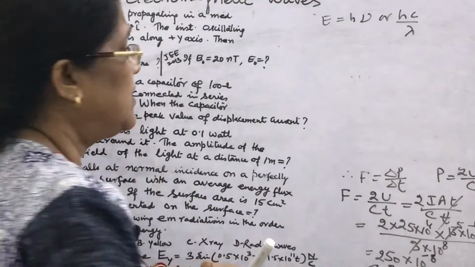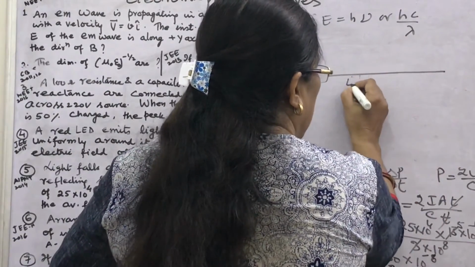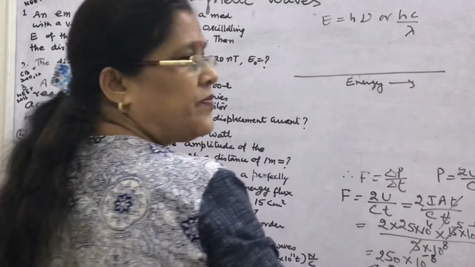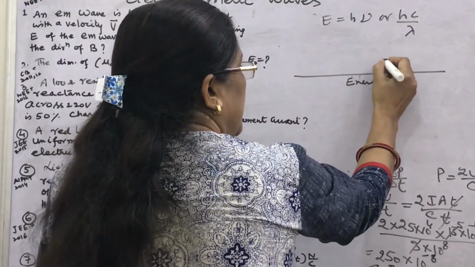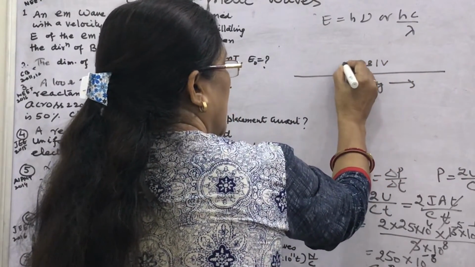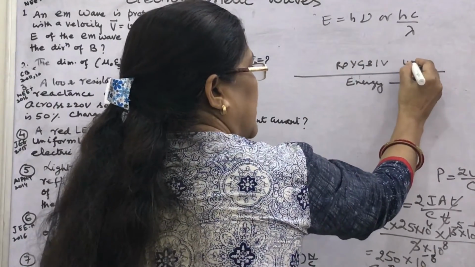Now how will you learn? Again I am giving you the trick. Suppose the energy is increasing in this way. How will you learn? You write Vibgyor. Before violet, ultraviolet.